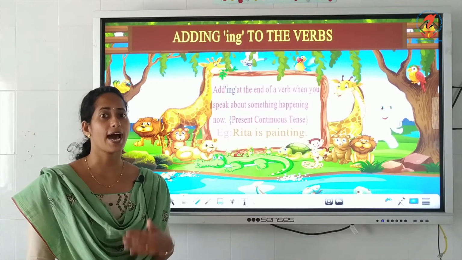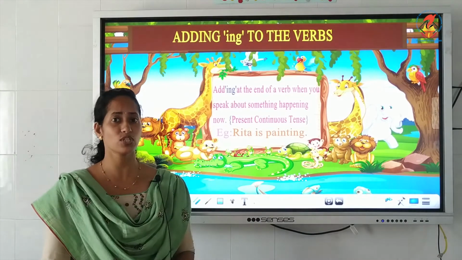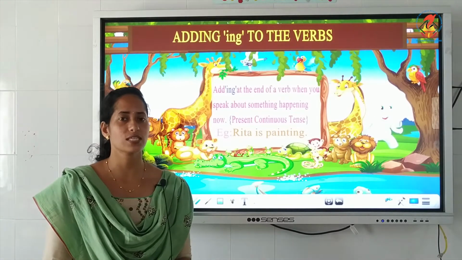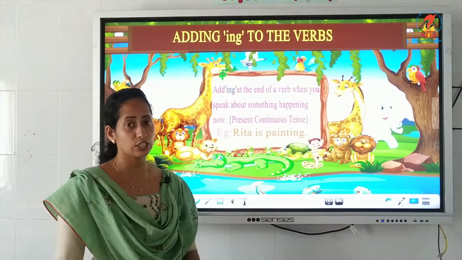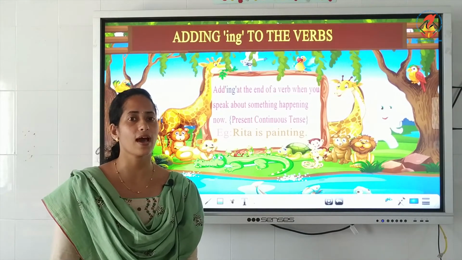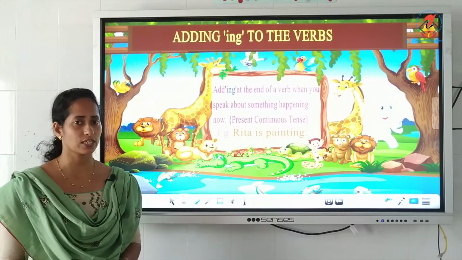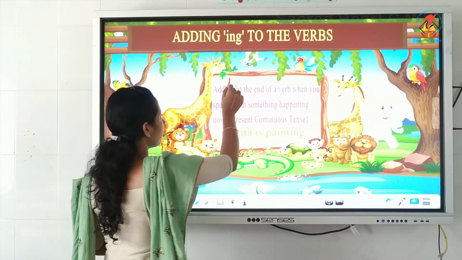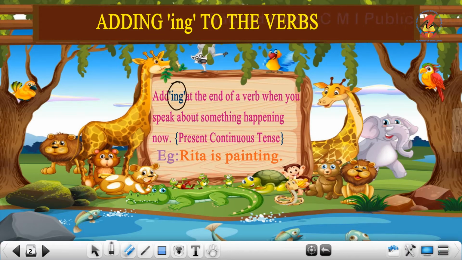For example, I am talking to you, isn't it? Or else I am teaching. There the action is going on. It is not complete. Such actions are in continuous tense, so you have to add ing. Always remember, add ing at the end of a verb when you speak about something happening now. That action word is in present continuous tense.